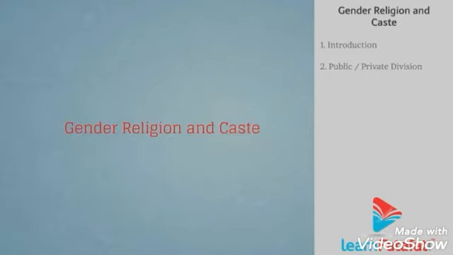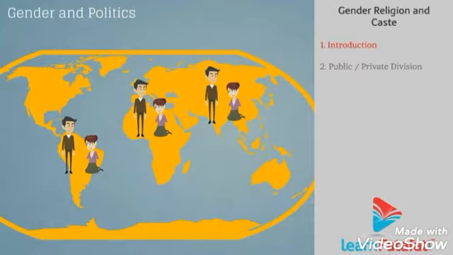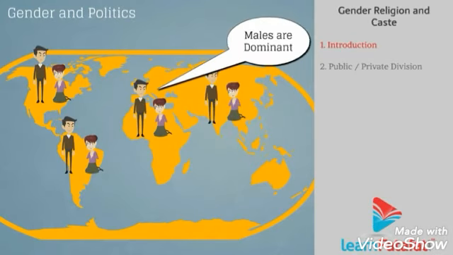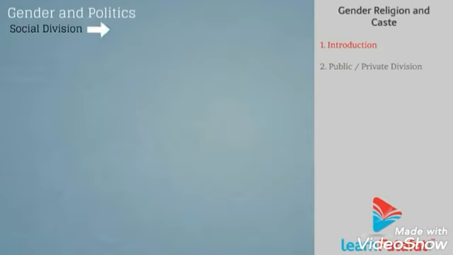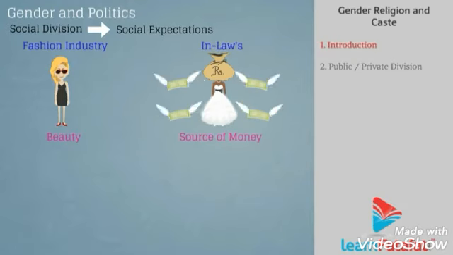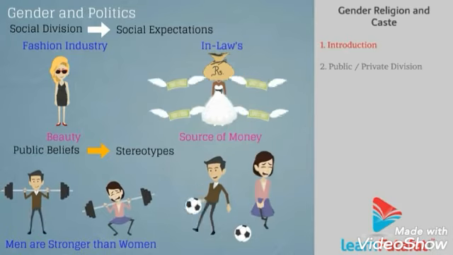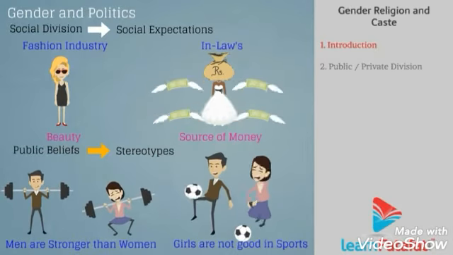Gender, religion and caste. Social division based on gender is seen almost everywhere. It is seen as natural and unchangeable. Social division grows as a result of social expectations, such as the fashion industry viewing women as beauty and in-laws viewing women as a source of money. And there are commonly known public beliefs, that is, stereotypes, such as men are stronger than women, men can do more work than women, and girls are not good at sports.